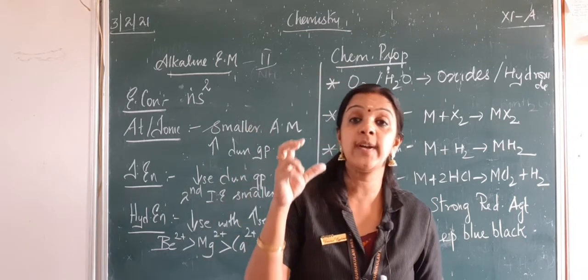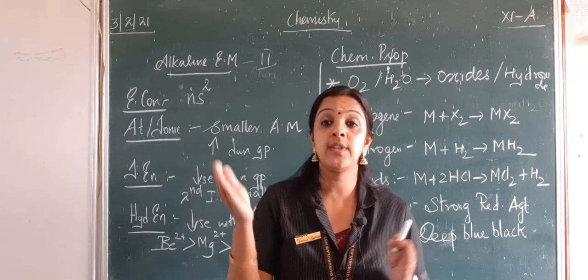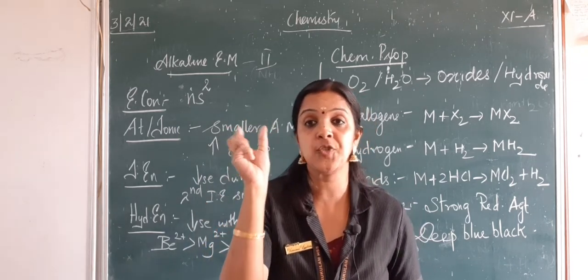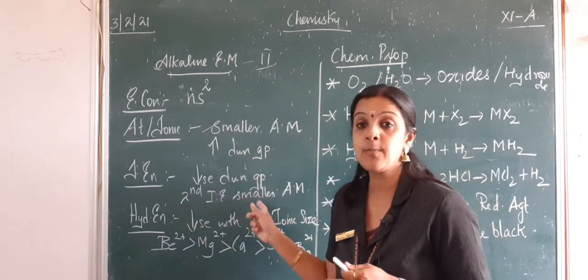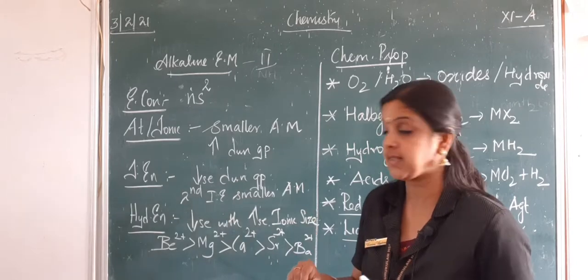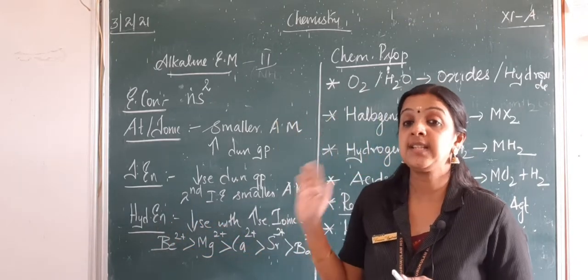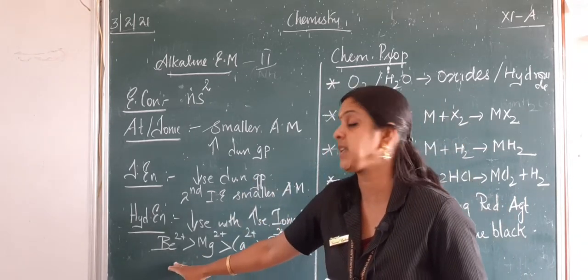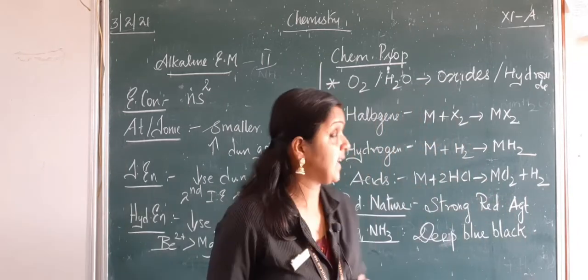The energy required to remove the first electron is first ionization energy. Now after that, when the second electron has to be removed, that ionization energy we call second ionization energy, which is smaller than the alkali metals. And if you see hydration enthalpy, we saw lithium had the highest. Similarly here also beryllium will have the highest, and it decreases with the increase in the ionic radii.